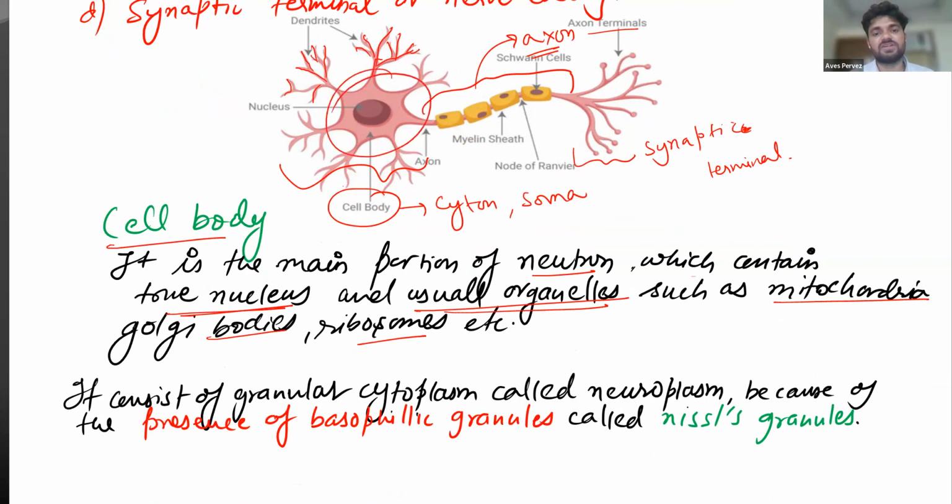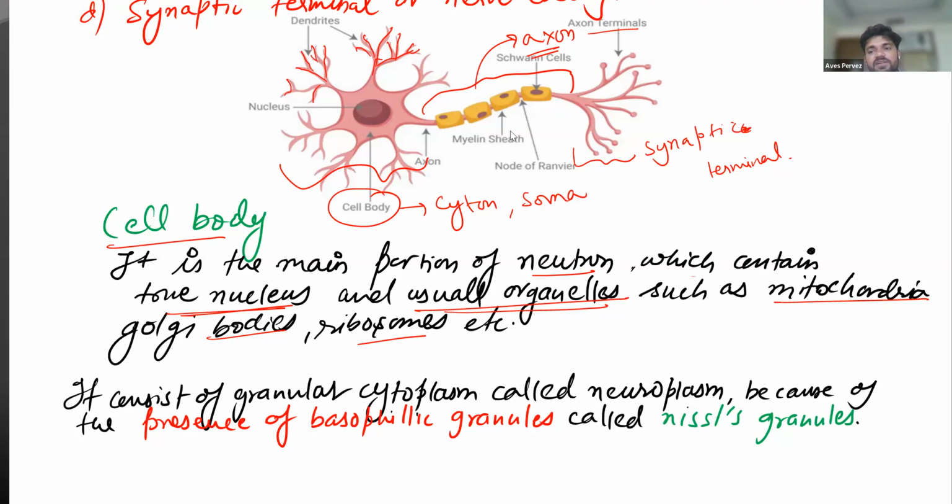You understood? So if someone asks you which part of the neuron is going to have the cell organelles, with options dendrite, axon, cell body, or synaptic terminal, where will it be present? Tell me.